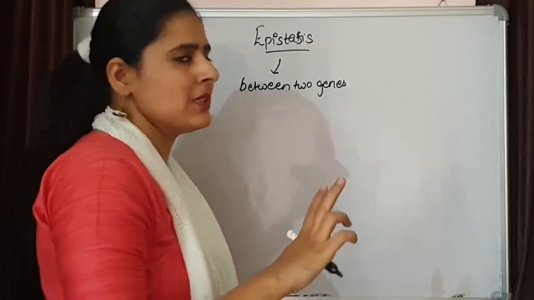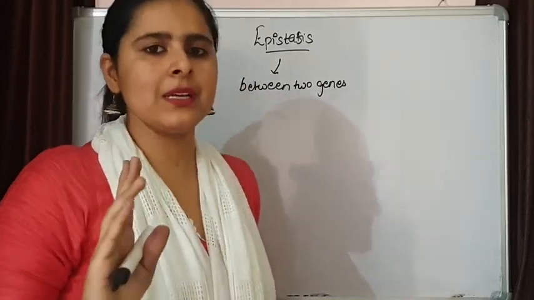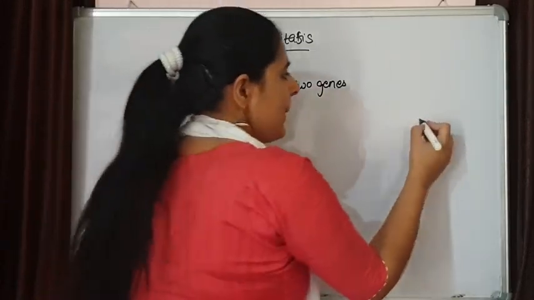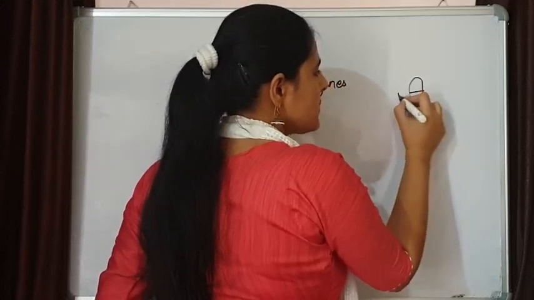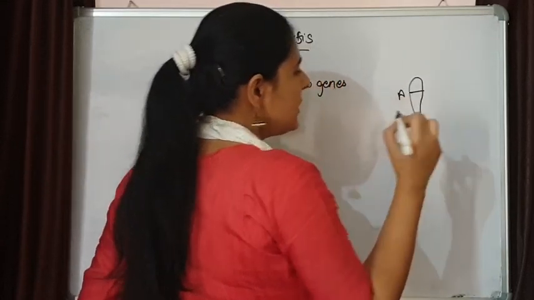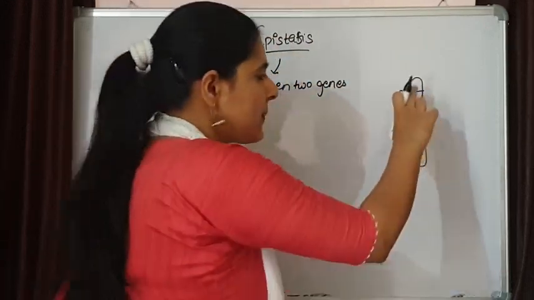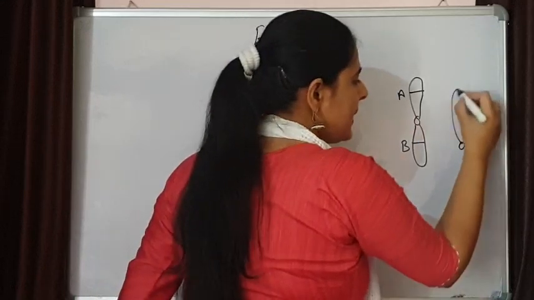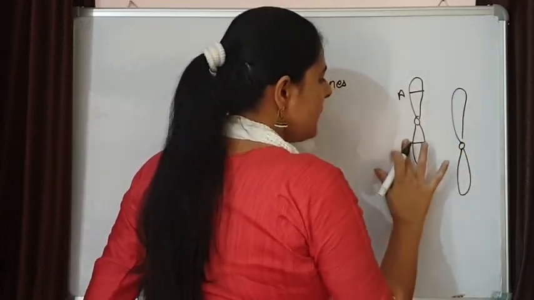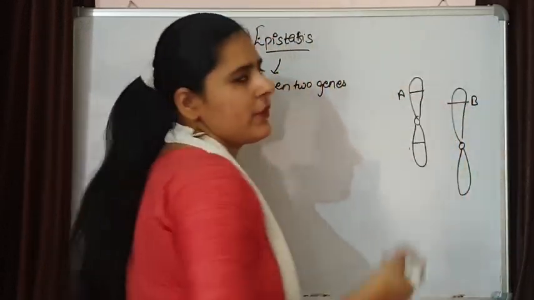These two genes are going to control one single character, but they may be present on one single chromosome. Suppose a gene A is there and gene B is there, and they are present on one single chromosome. Or the situation can be that they are present on two different chromosomes.